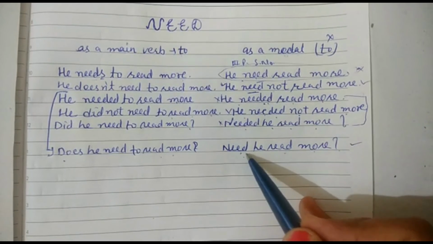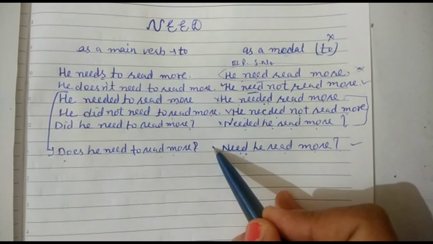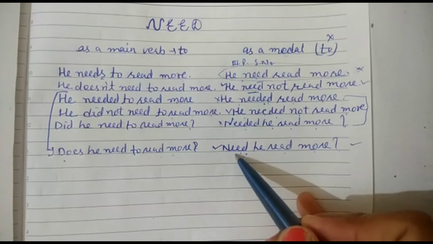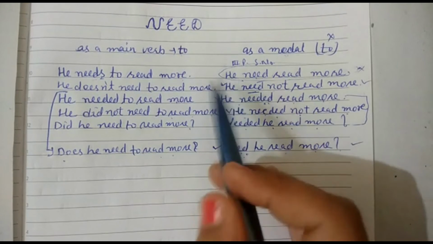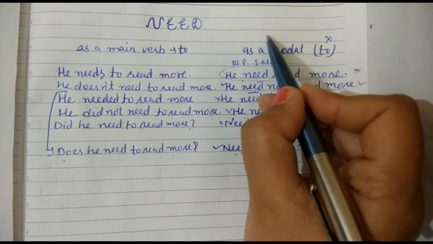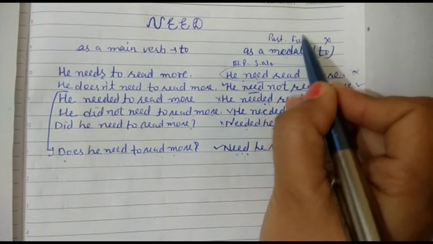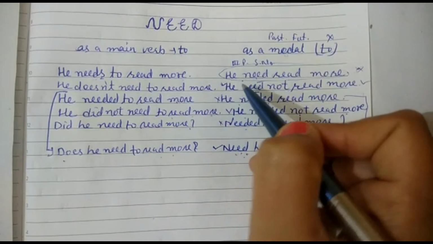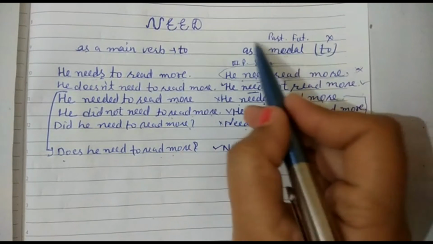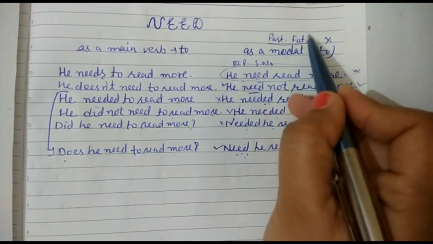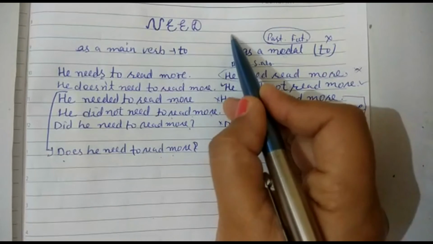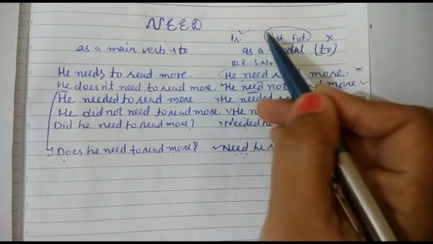But in interrogative of present, we can use it again. I am repeating again. Need is used neither in past nor in future. Dare is used only in present and past, but need is used only in present tense.